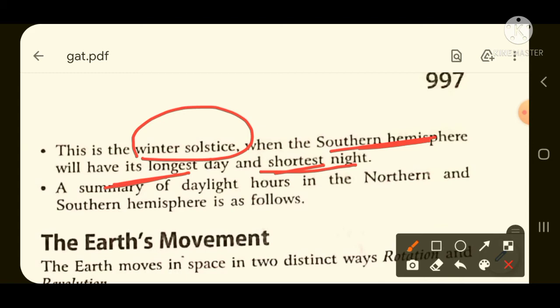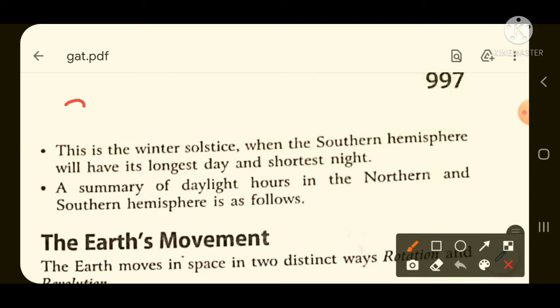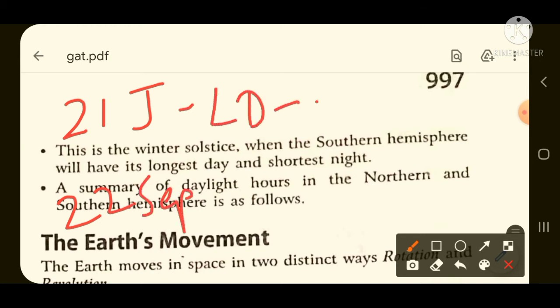So if you want to remember, both are opposite of each other. The first one is 21st of June, the second is 22nd of September. So in this case longest day in the north hemisphere, but in this case longest day in the south hemisphere will occur.